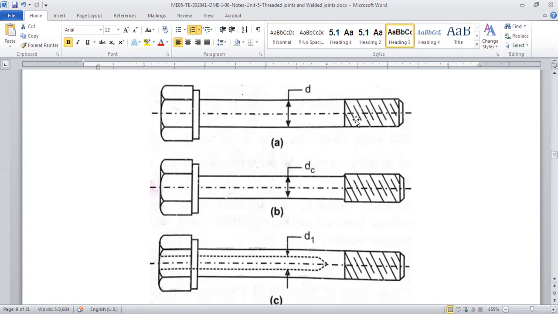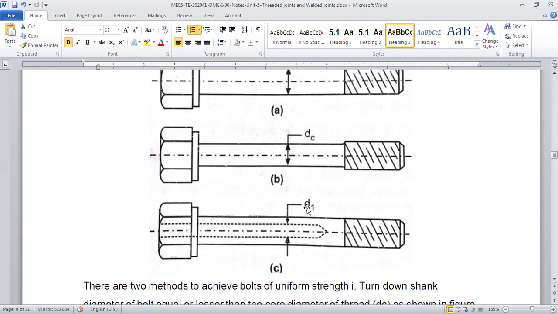So what is the area? Pi by 4 DC square is the area where it has the minimum cross section at the thread. So we will make the same area here. There are two ways to do that. We'll make the diameter of the shank such that its area is pi by 4 dc square, then the strength will be uniform throughout. Or another way is to keep the diameter of the shank the same, but make a hole in it, so that the total area is equal to pi by 4 dc square. Are you getting it?